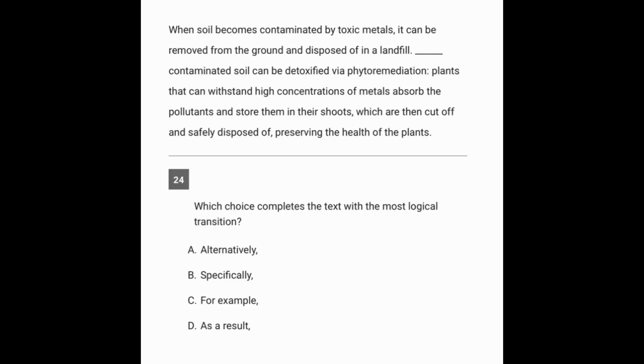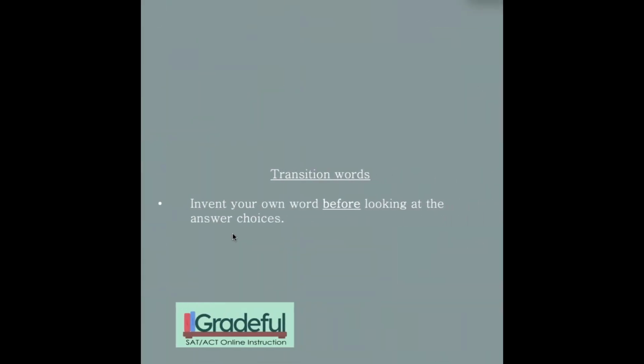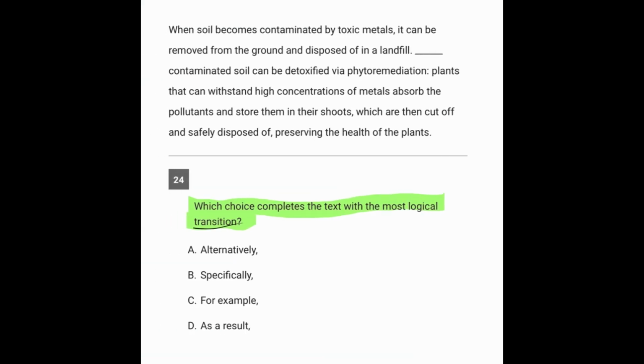Now going to question number 24, we always start with the prompt, and here the prompt is asking us for a transition word. And for transitions, you invent your own word before you look at the answer choices. This allows you to more deeply understand what you're reading. So let's start reading. When soil becomes contaminated by toxic metals, it can be removed from the ground and disposed